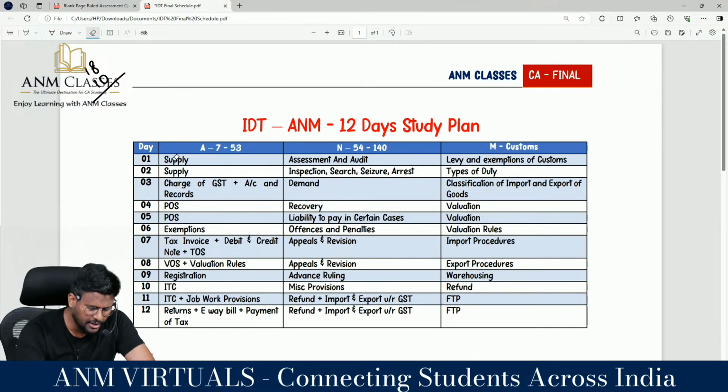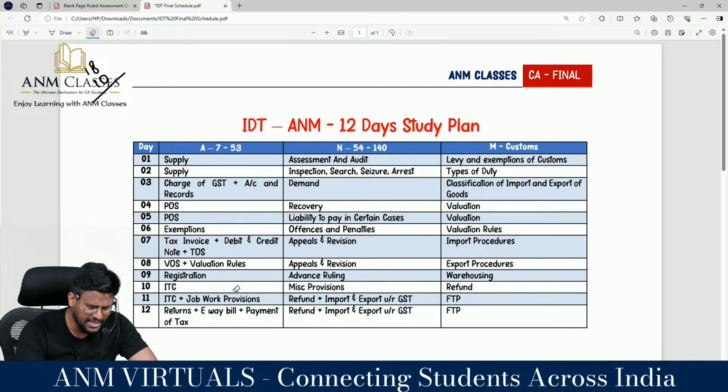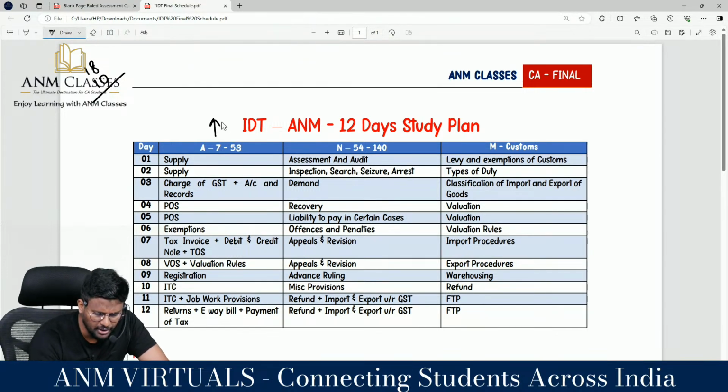In part A, day 1, do the supply because that is basic, section 7. Then from the assessment area, assessment and audit, you go through. How do you have to go through? You go through my chart book, plus immediately the book back ICAI questions, illustrations and book backs. That's it. And from this area, from section 7 to 53, 100 questions have been solved.